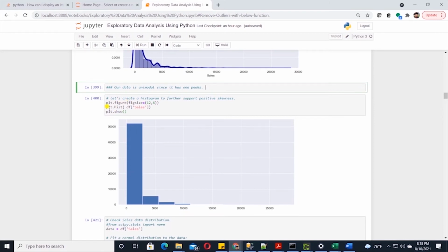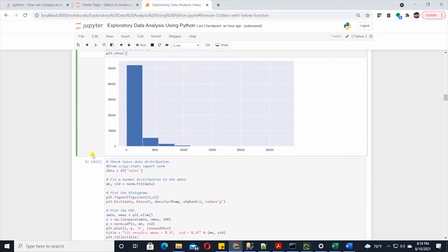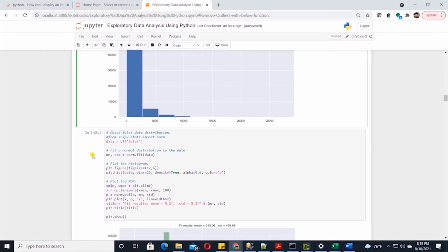We'll call the hist method from matplotlib and supply it the sales variable. It shows a similar distribution with the concentration of values on the left side. Let's perform one more test and fit the normal distribution to our data to confirm our findings.